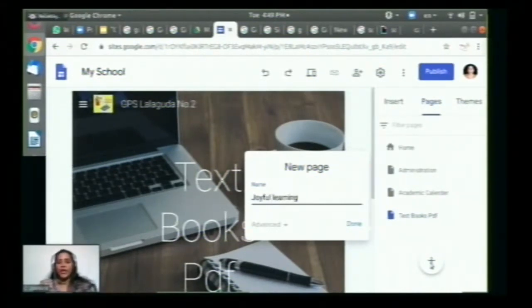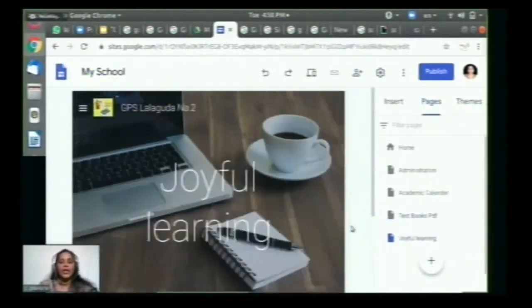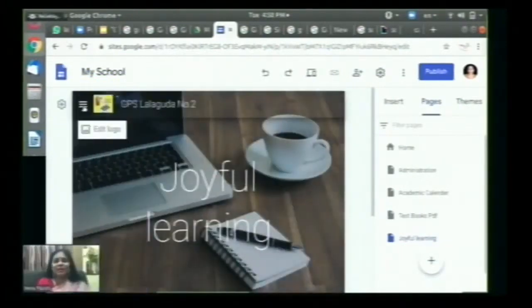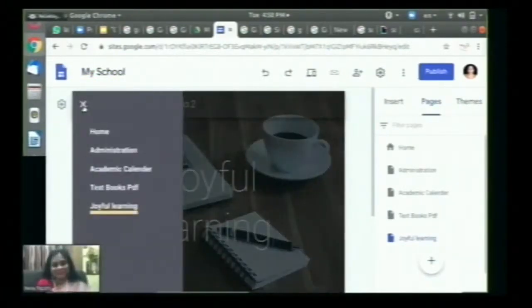That is joyful learning material I am going to upload here. And these are the pages you can see here in the left panel. I have created them here, and these will appear in my menu.